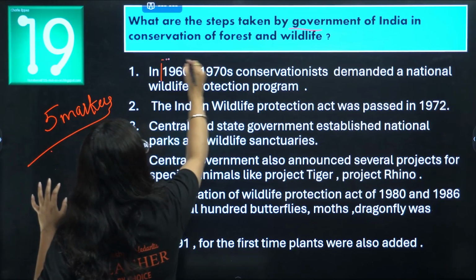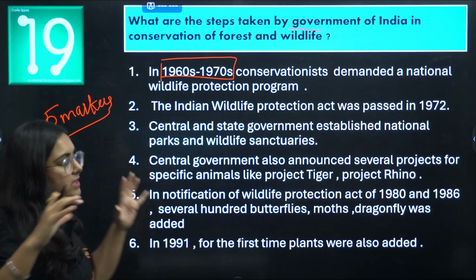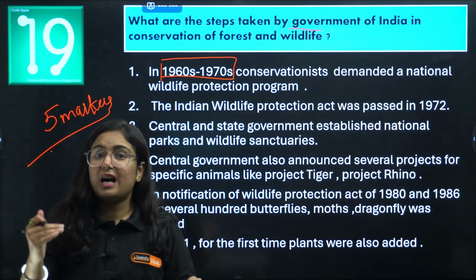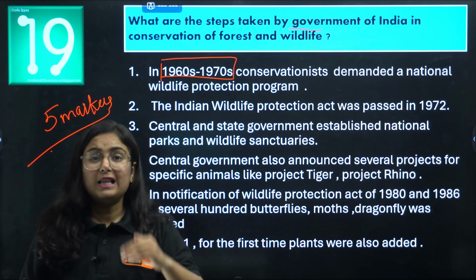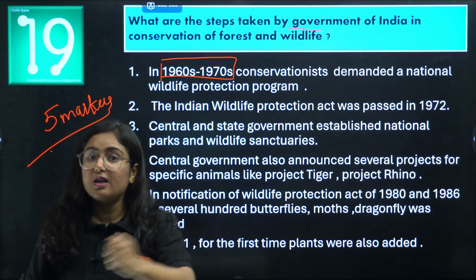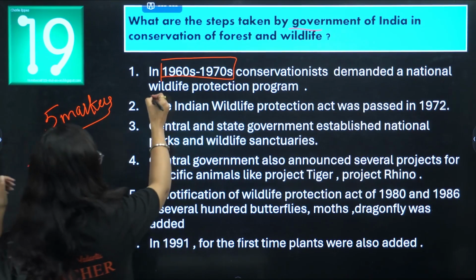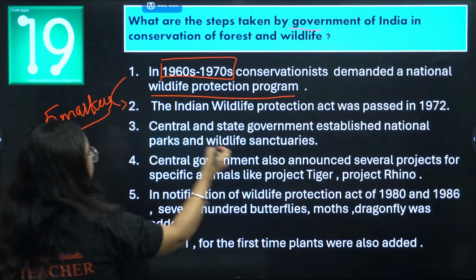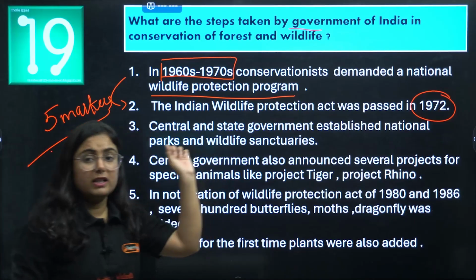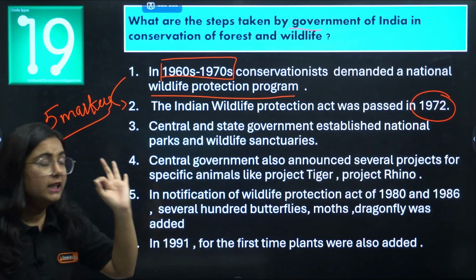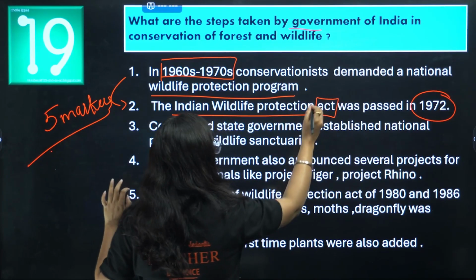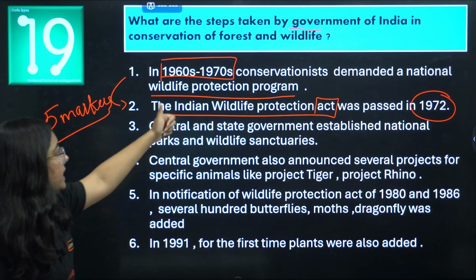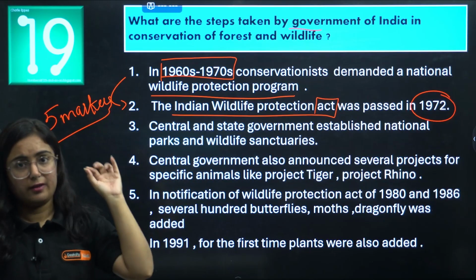First point: between the 1960s and 1970s, there was a huge demand in the nation to the government that we should present a wildlife protection program. All the activists who wanted to conserve the forest and wildlife started this demand for a national wildlife protection program. In response to this, in the year 1972, the government passed the Indian Wildlife Protection Act, and this act became a turning point for the protection.